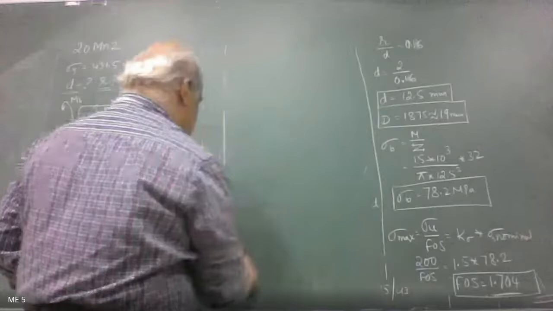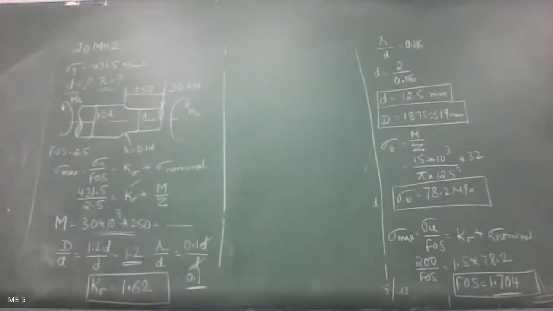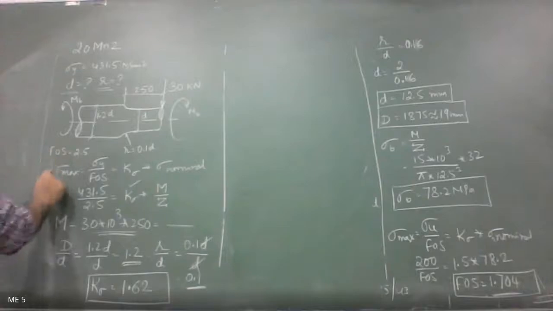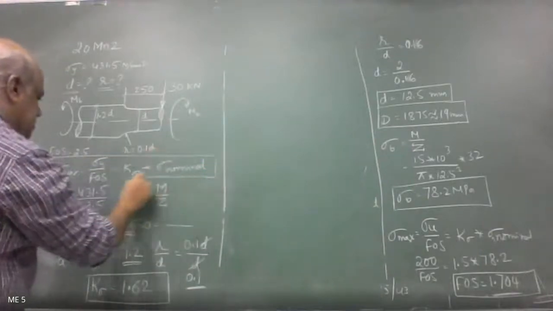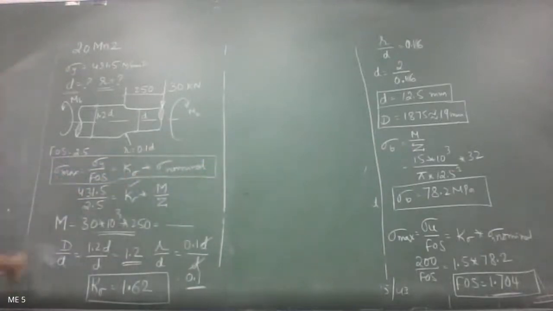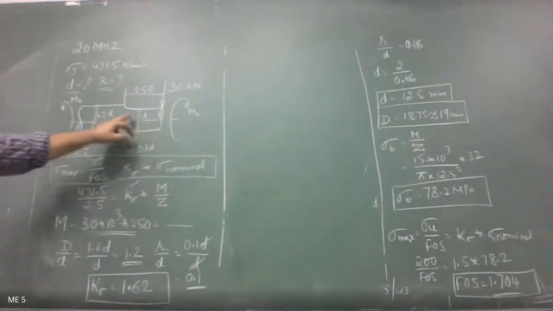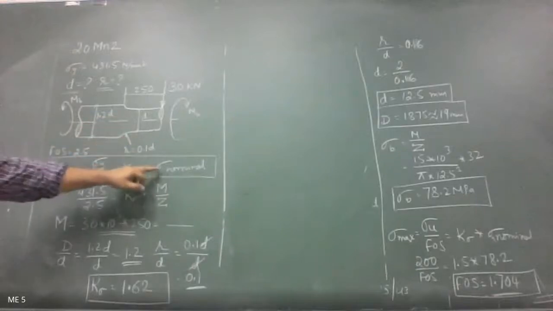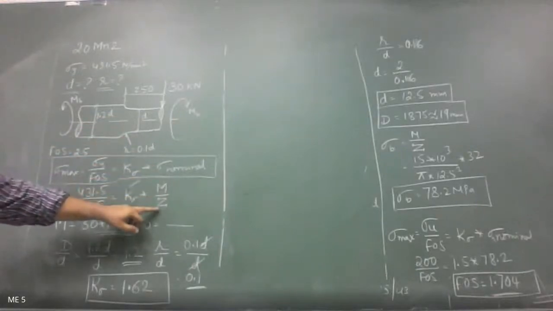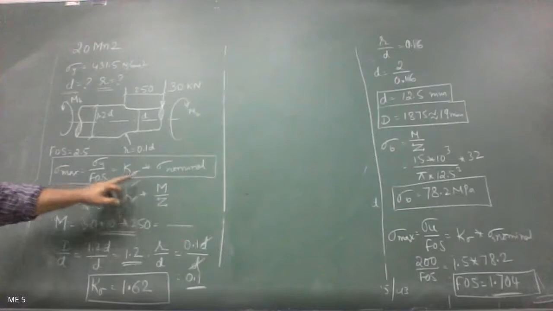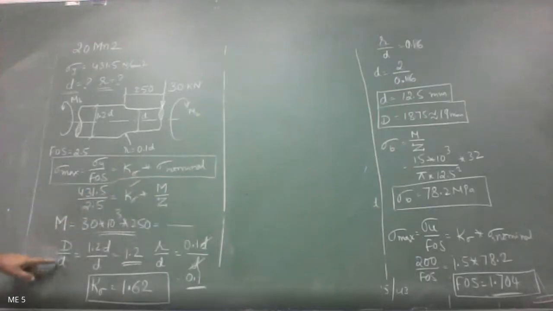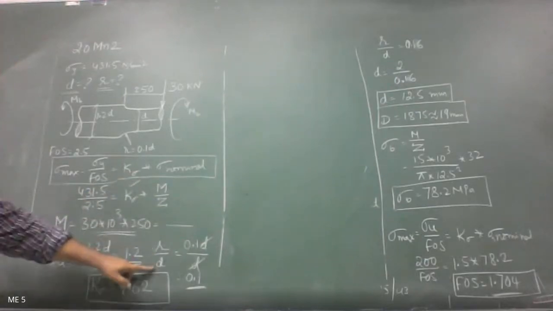Anybody, any doubt there? It is again a stepped shaft subjected to bending moment, figure 2.25. This is the basic definition of stress concentration factor: maximum stress is equal to stress concentration factor into nominal stress. Since it is subjected to a bending moment, sigma nominal is going to be bending moment divided by section modulus. K sigma I can find out by taking D by d and r by d ratio.